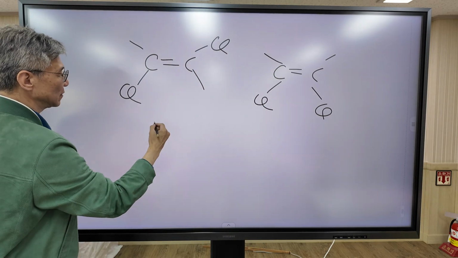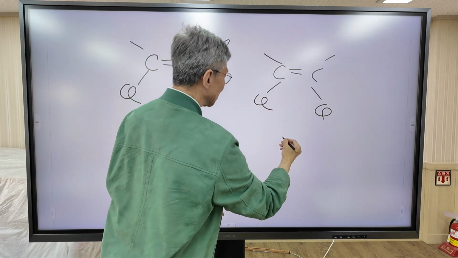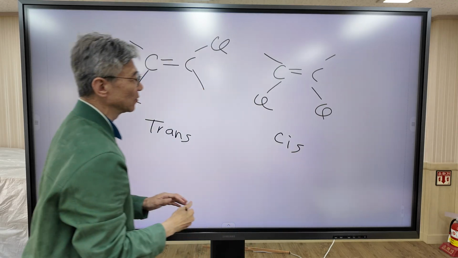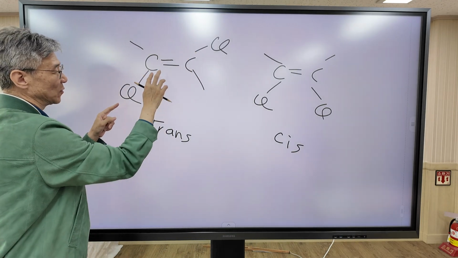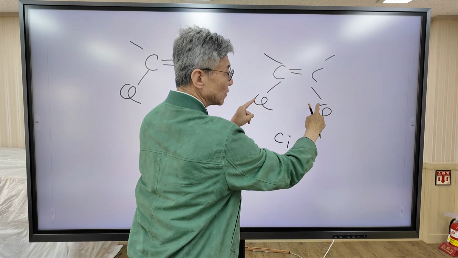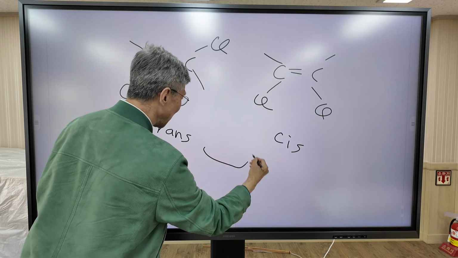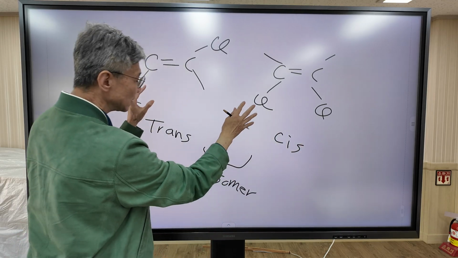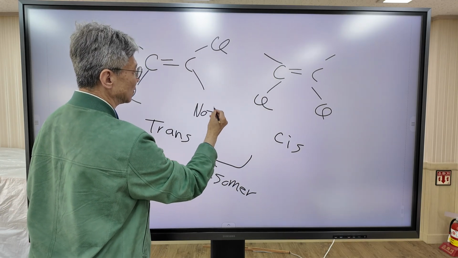This form is called the trans isomer. This isomer is called the cis isomer. The functional groups are on opposite sides, facing each other. This isomer is called the trans isomer. In this case, the two functional groups are on the same side. This isomer is called cis. These are isomers. This is called an isomer because this is not interconvertible.